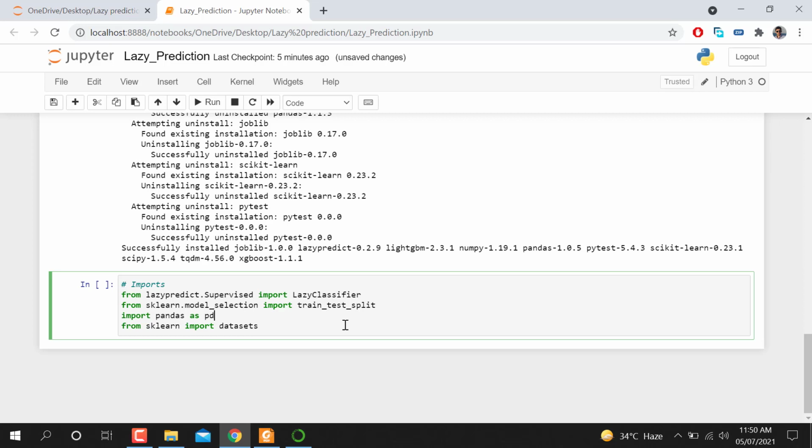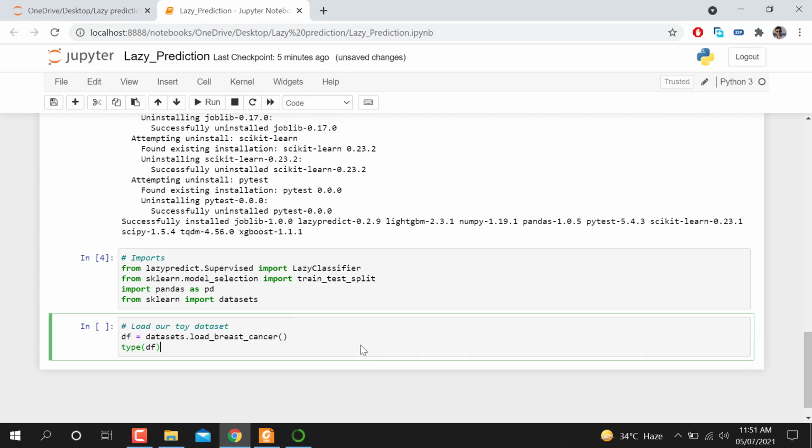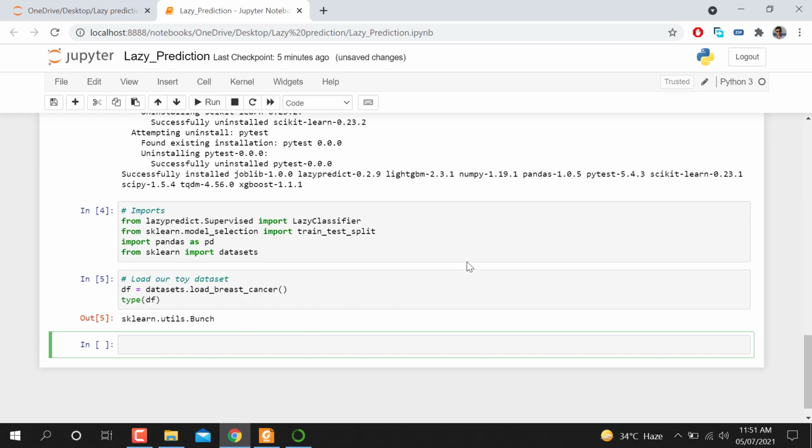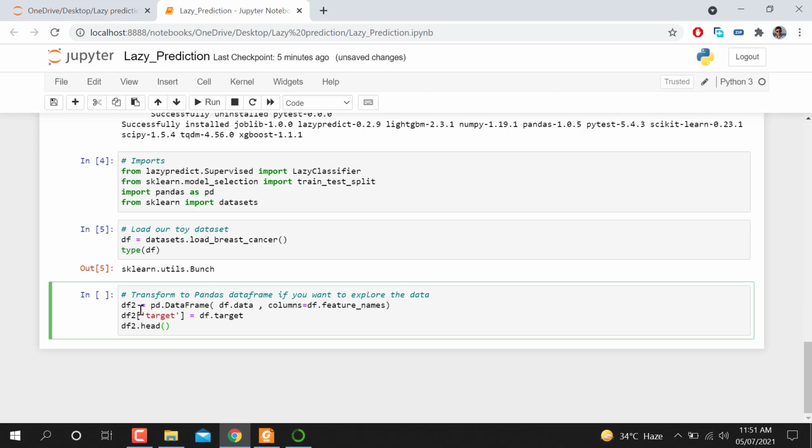We are going to use a data set that is under the sklearn library, the breast cancer data set. Here I'm going to paste it. You can see the data is datasets.load_breast_cancer. You can see the type of the data set, and after this we are going to read the data set.